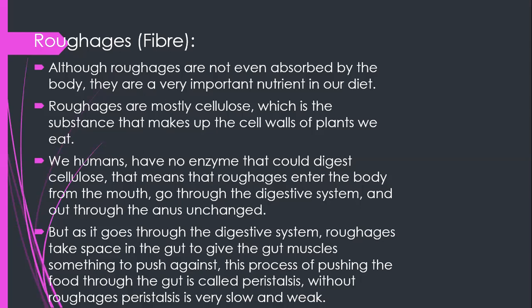That means that the roughages enter the body from the mouth, go through the digestive system and out through the anus unchanged. But as it goes through the digestive system, roughages take space in the gut to give the gut muscles something to push against. This process of pushing the food through the gut is called peristalsis. And without them, the peristalsis is very slow and weak.